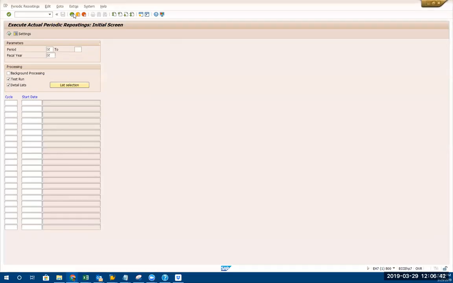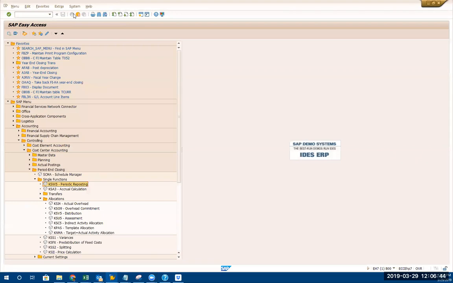So we talked about this, right? Again, we talked about the allocation, how to allocate cost. One way, the simple way, is periodic reposting, distribution, assessment. If you go to the SAP Easy Access menu, go to SAP menu, Accounting, Controlling, then Cost Center Accounting, Period-End Closing. Okay, that's how I get the single functions.